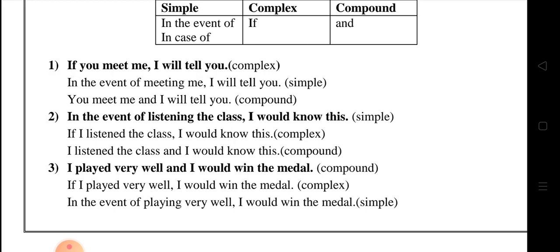Okay. So the complex is: if I listen the class, I would know this. And the compound is: I listen the class and I would know this. Okay.